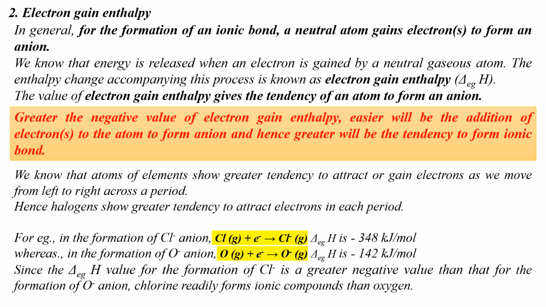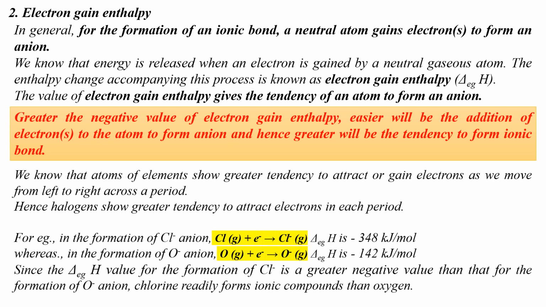In the formation of oxide ion, oxygen gas gains an electron and forms O minus gas, and the electron gain enthalpy value associated with this process is minus 142 kilojoule per mole. Now note that the electron gain enthalpy values are negative here.